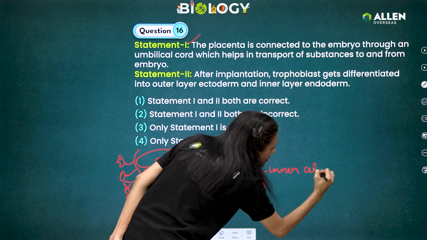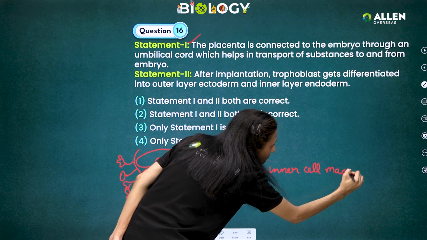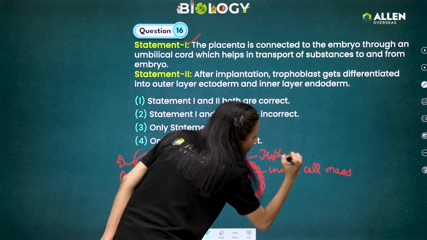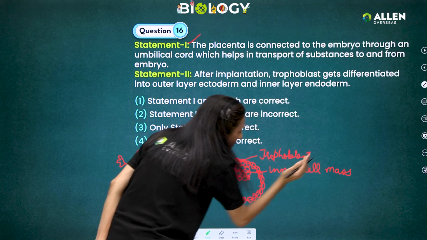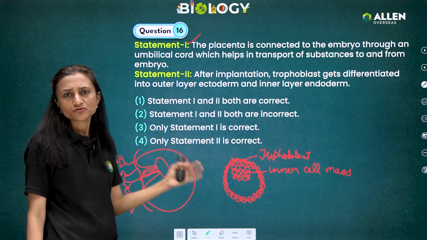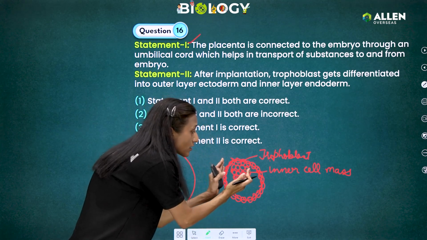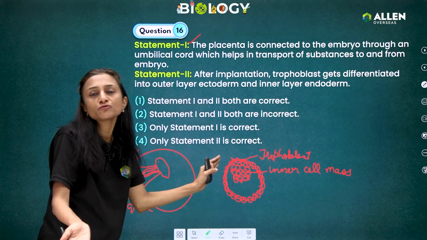Okay, inner cell mass, and this is the trophoblast, outer layer. The trophoblast helps in implantation, and it also forms extraembryonic membranes. Actually, it is the inner cell mass, this aggregation, which forms the future embryo.